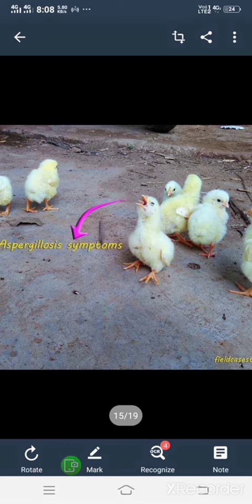And finally, I can say that it is just like pneumonia, and the name given for this disease is brooder pneumonia. In this disease, they suffer in breathing also. You can see the chick which is suffering for breathing. This is about Aspergillosis.